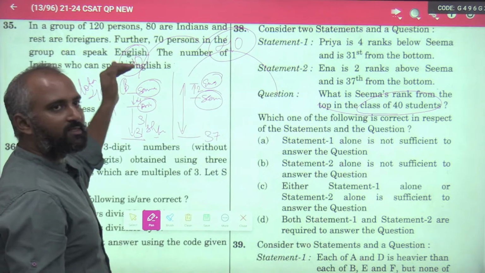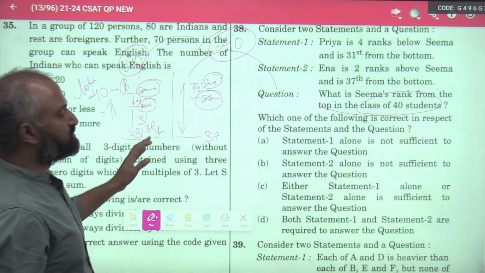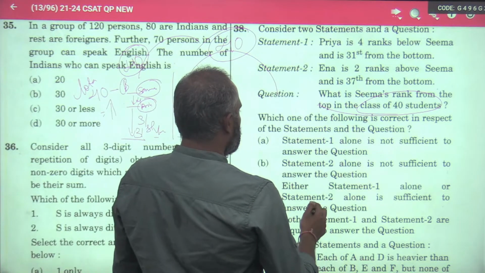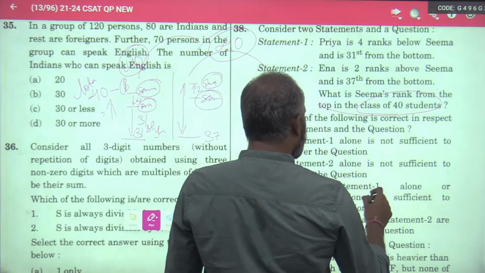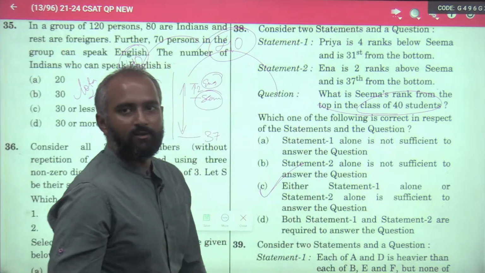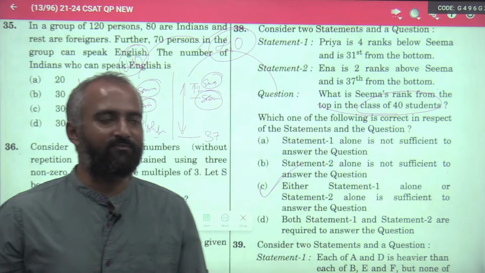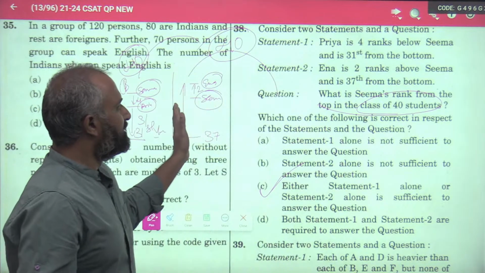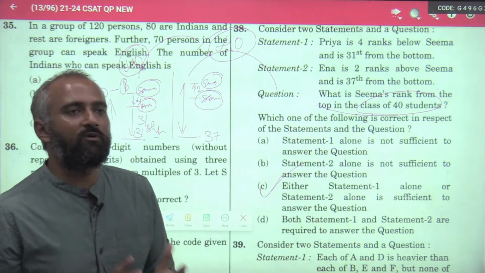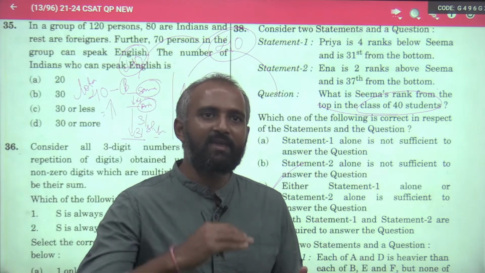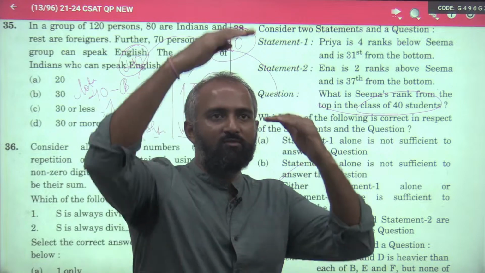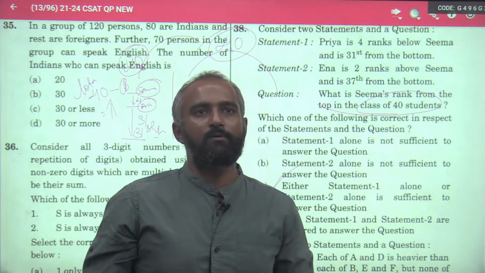So if you subtract the distance from the total students, you will definitely get the top rank, and the same way here. Either statement 1 alone or statement 2 alone is sufficient to answer the question. Do you need to actually solve this? No. You just need to know what is needed. I am given the ranking from the bottom, and if the total number of people is there, if I remove the rank from the bottom, I will get the rank from the top.